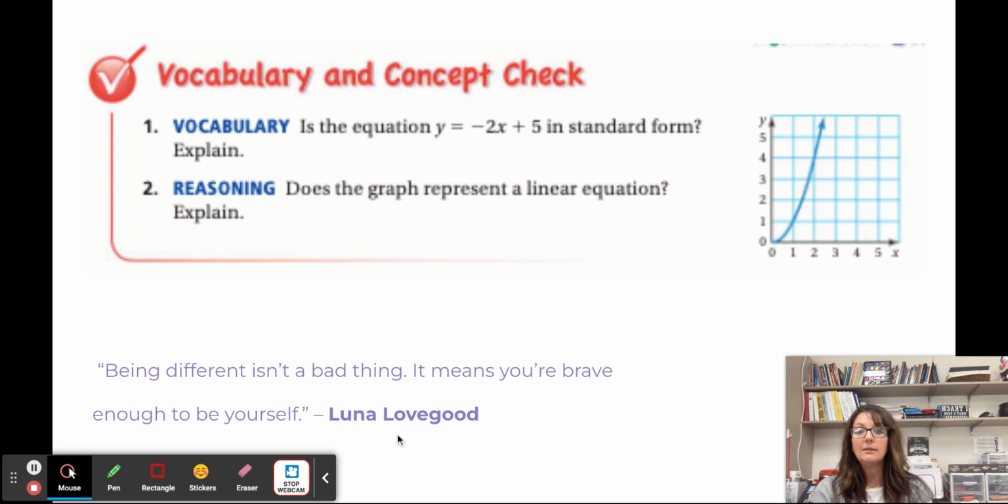This is a great quote today. Luna Lovegood says, being different isn't a bad thing. It means you're brave enough to be yourself. So I'll leave you with that thought.